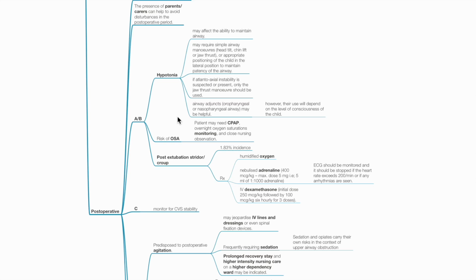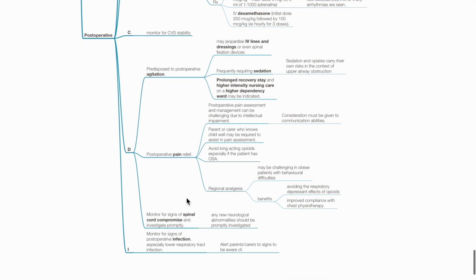Post-extubation stridor or croup may occur. Treatment is with humidified oxygen, adrenaline and IV dexamethasone. The dose for adrenaline is 400 mcg per kg, max dose 5 mg. ECG should be monitored and it should be stopped if heart rate exceeds 200 per minute or if arrhythmias are seen. The dose for IV dexamethasone is 250 mcg per kg, followed by 100 mcg per kg 6 hourly for 3 doses. Monitor for CVS stability.